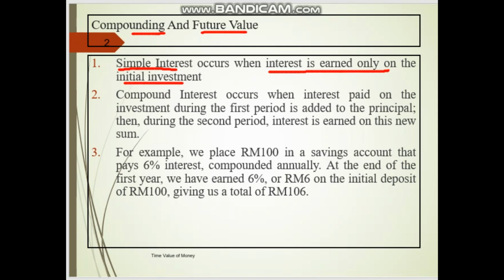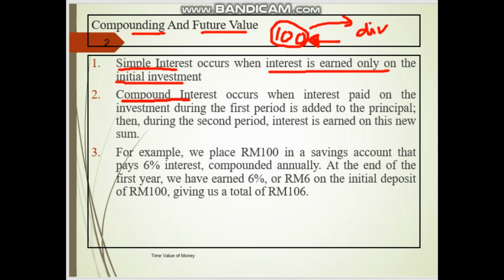For example, if you save 100 in your account, you are going to get your dividend. Say your dividend is 10%. So this is year 1. What about year 2? In year 2 the dividend is still given on the 100. This is what we call based on the initial investment. Year 3 also, the interest given is still based on 100. So this is simple interest.